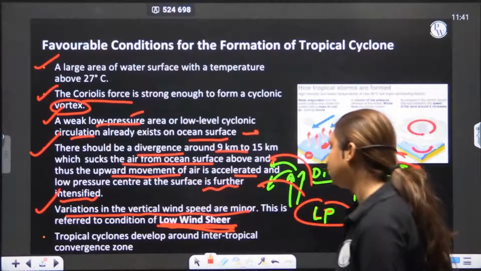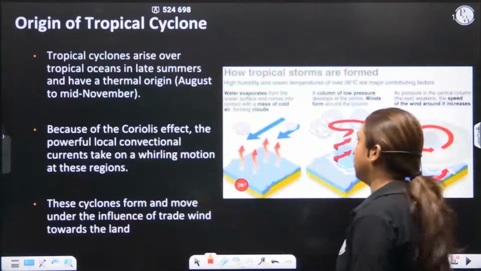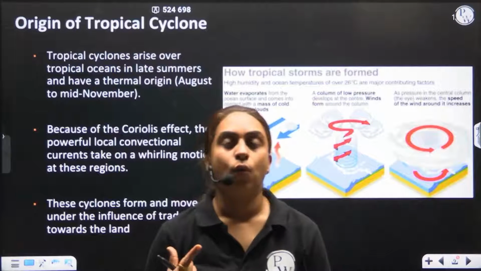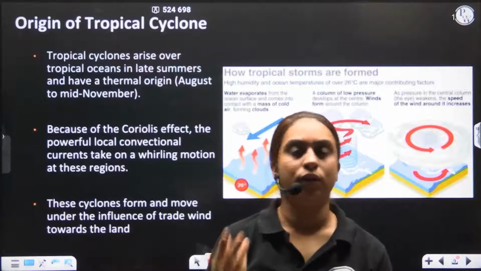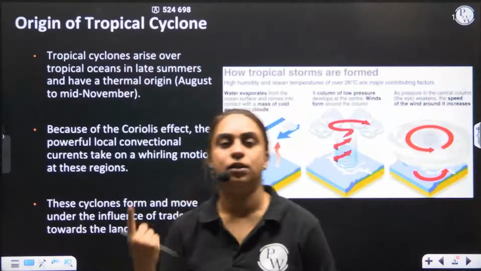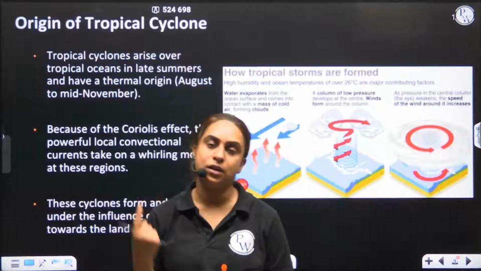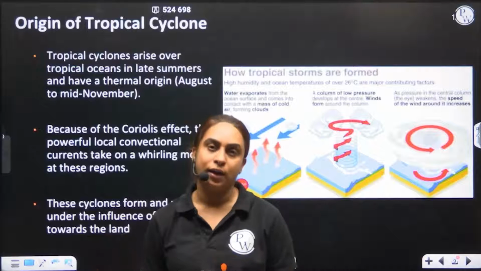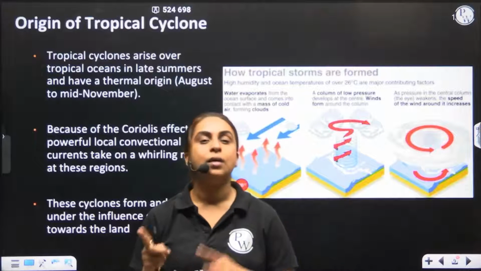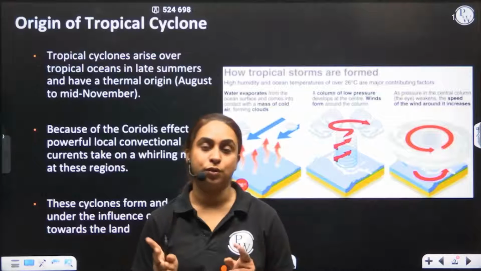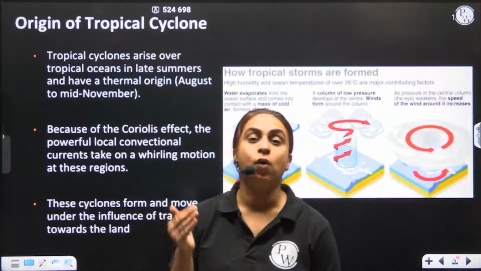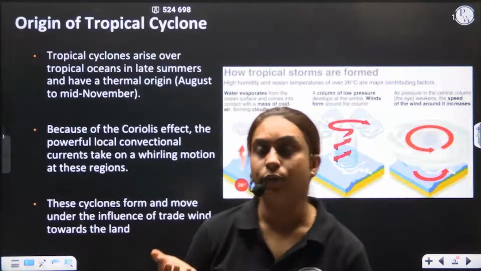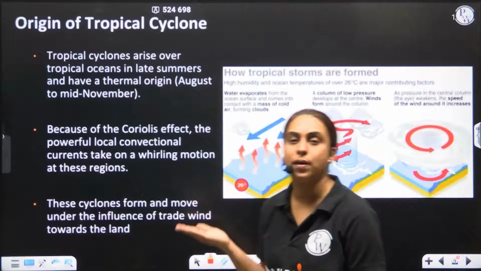Okay, so this is about your tropical cyclone. What we've seen is, what is a cyclone? Then we moved on to understand the two types of cyclone. The term cyclone is basically the coil of a snake: low pressure system, circulatory system, rotating system. What are the two types of cyclone? Tropical cyclone and temperate cyclone. How do they differ from each other? By the location as well as the genesis of the low pressure. Then we moved on to understanding in detail what a tropical cyclone is, the cyclone found in the tropics, and what the conditions are for its formation.